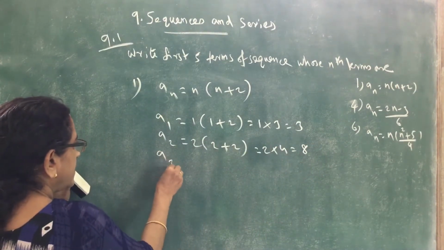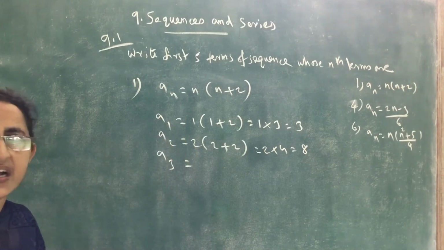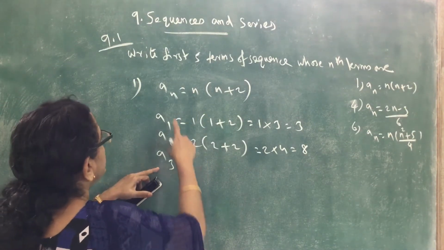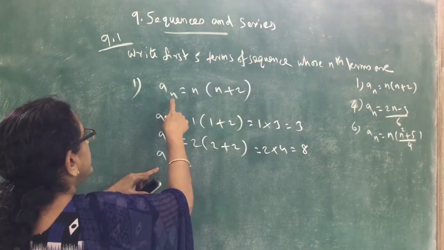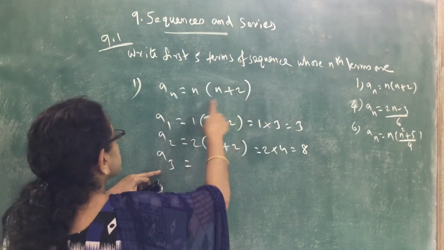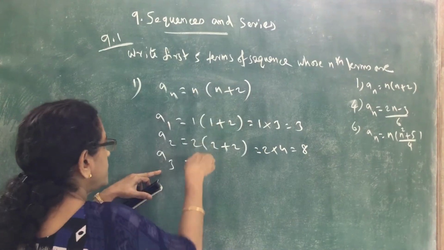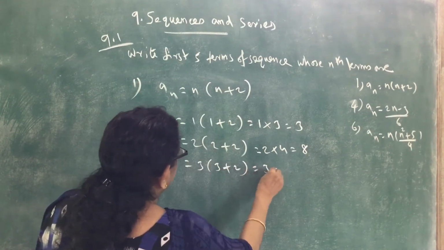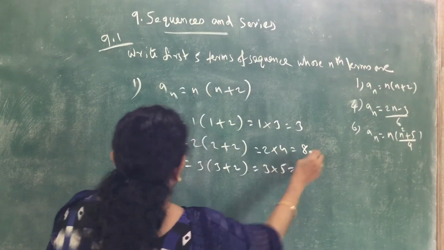Then a3, when n equal to 3, we get the third term: 3 into 3 plus 2, that is 3 into 5, which is equal to 15.